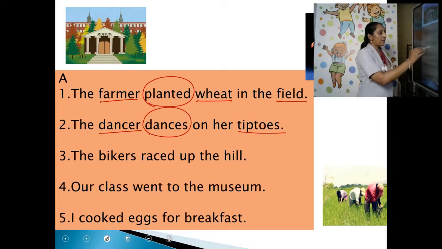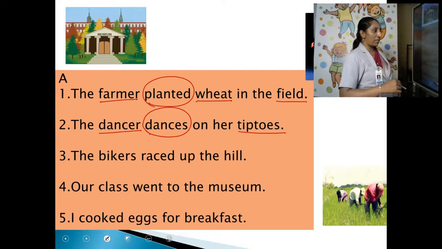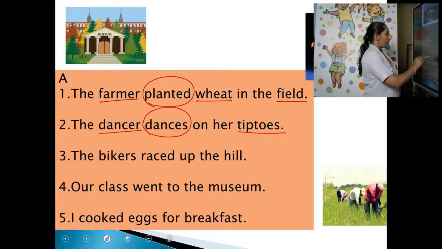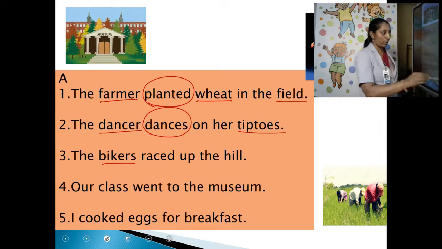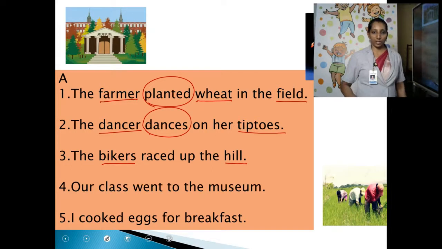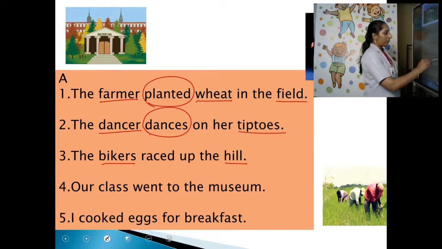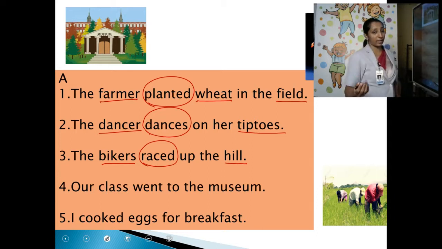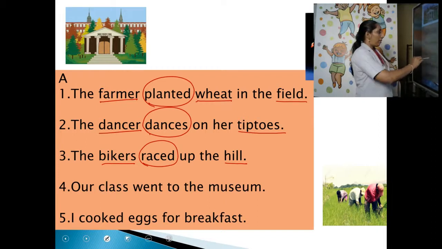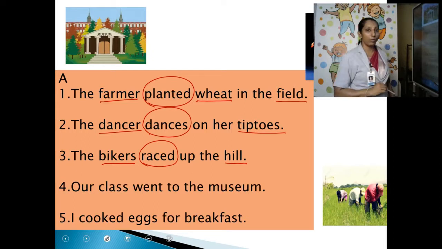Fine. Then, the bikers raced up the hill. Yeah, the bikers are racing up. So, here, bikers is a noun. Hill is also a noun. Here, which is a verb? Raced is a verb. When you go to higher classes, you will learn it should be taken together, raced up. For the time being, you will learn as raced. So, the bikers and hill are nouns and raced is the verb there. Is it clear?